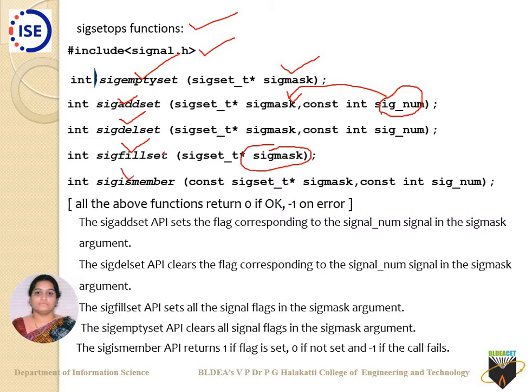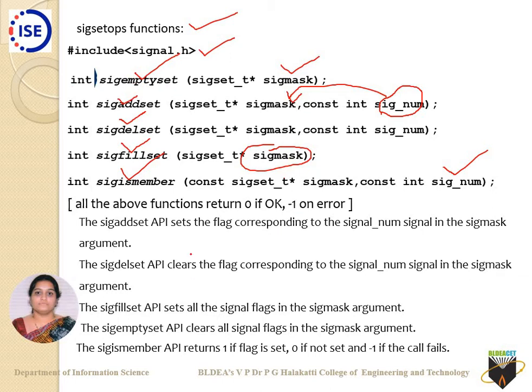The last one is sigismember. What does ismember tell you? It tells you whether the signal number you are specifying is a part of the signal mask or not. That is identified by sigismember. All of them have int as the return type. Ultimately they return 0 if it is okay, and if there is any error, they return -1.